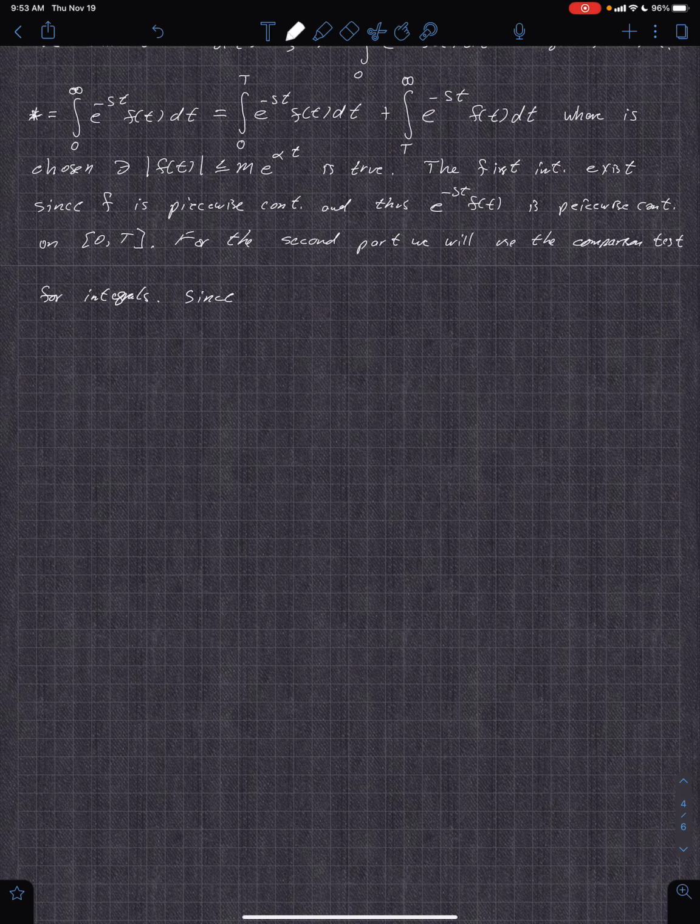So just briefly, I'm going to erase this after I'm done here, but the comparison test for integrals basically says, simply speaking, if you have h of t always less than or equal to g of t for all t in some interval, then so are their integrals.